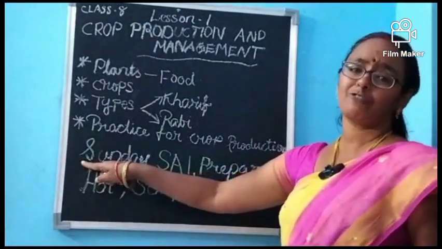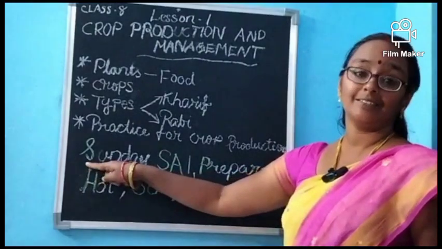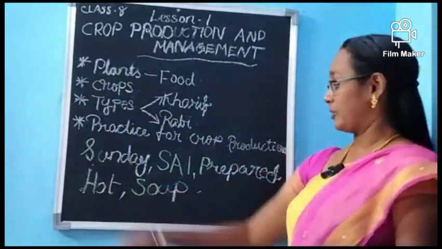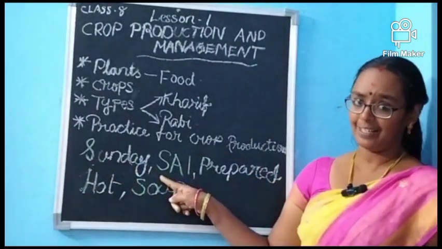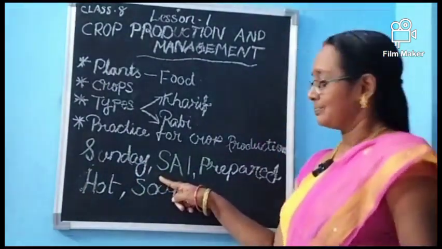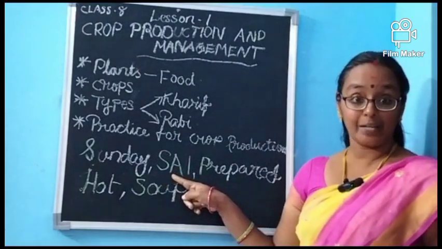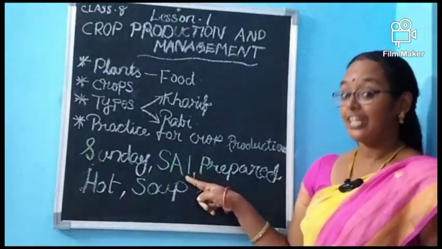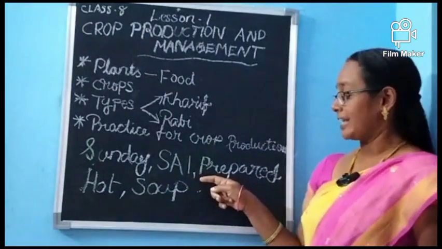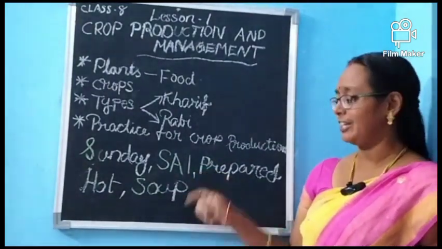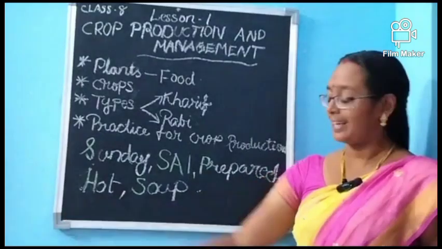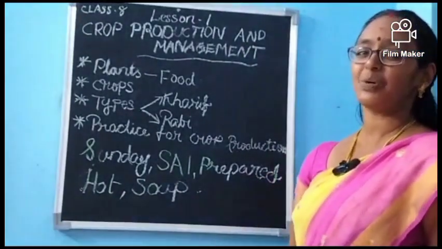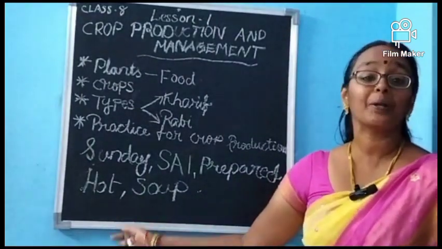First one, preparation of soil. Soil, Sunday. Preparation of soil is the first one. S for preparation of soil. Second one, S again. What is that? It is sowing. Third one, A, adding manure and fertilizer. Fourth one, I is irrigation. And the next one is P, protection from weeds. H means harvesting, and S for storage. Isn't it easy? This is the way we can easily remind the things.